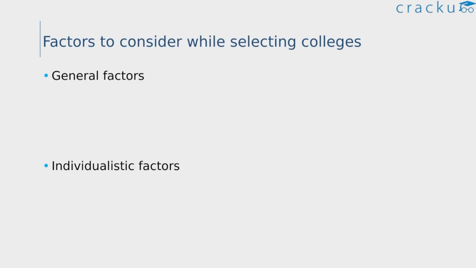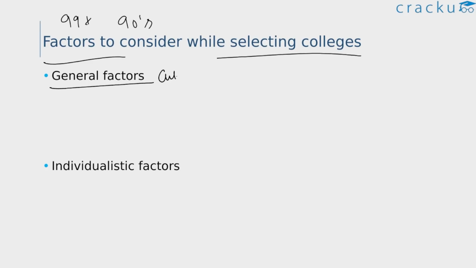First, let us quickly look at the factors to consider while selecting a college. If you're someone who is expecting a 99 plus percentile, then the choice would be narrow because you would be targeting the range of top colleges. But if you're expected to score in the 90s or 80s percentile range, then there will be many colleges, and hence you need to consider certain factors before selecting the right college. Some of the general factors include the cutoffs. First, of course, you need to look at the cutoffs of the colleges, the sectional and overall. The next important factor is the placement statistics.